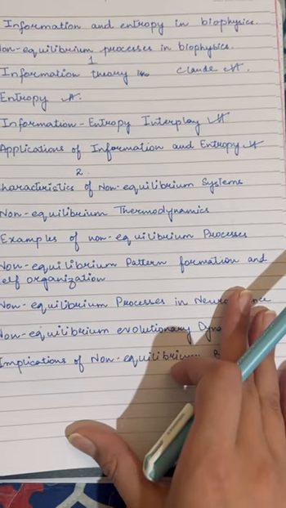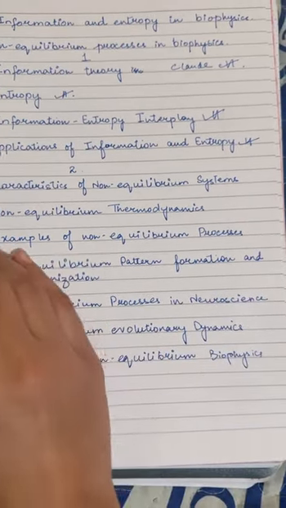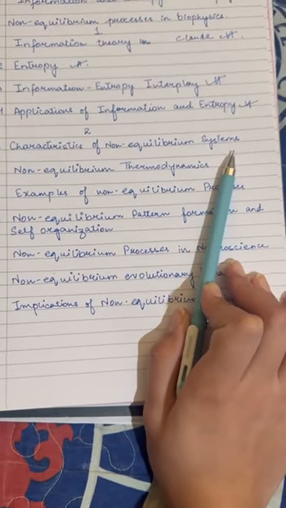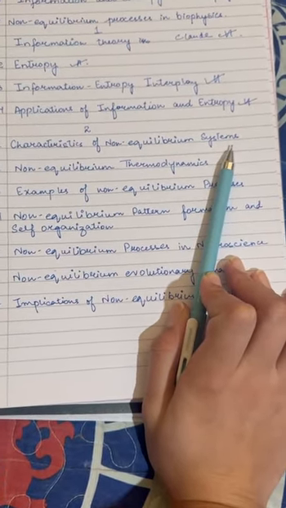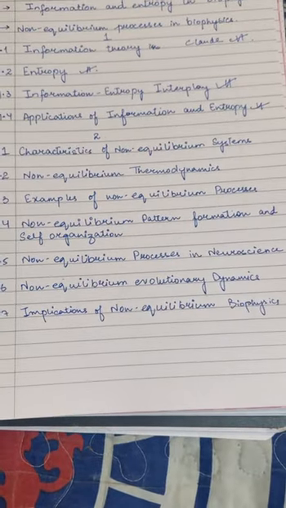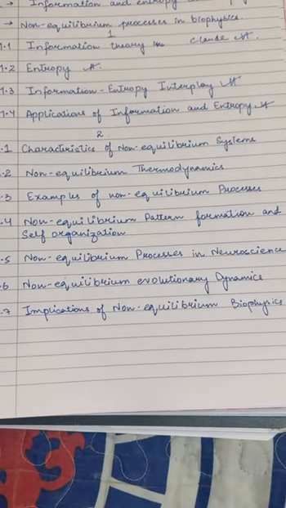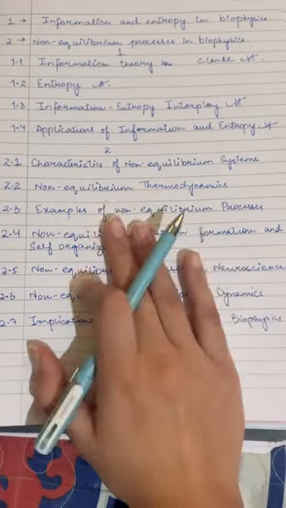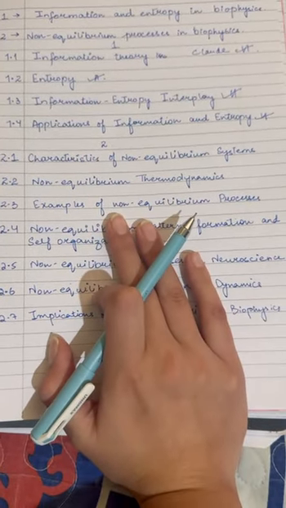self-repair, adapt, and evolve. So now I'll give you an outline about these things. First, we have characteristics of non-equilibrium systems. So it has energy dissipation, which means unlike equilibrium systems, non-equilibrium biological systems require constant energy input to sustain themselves. This energy is often derived from metabolic reactions of environmental sources.